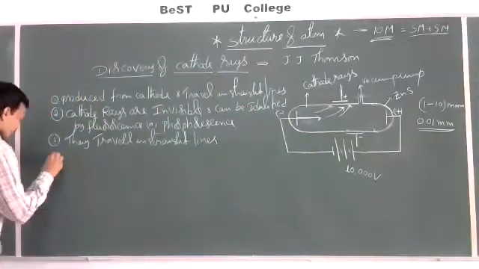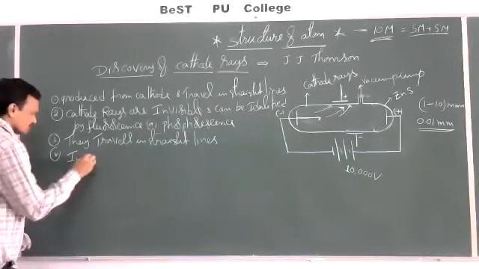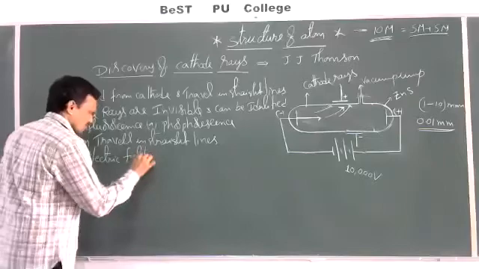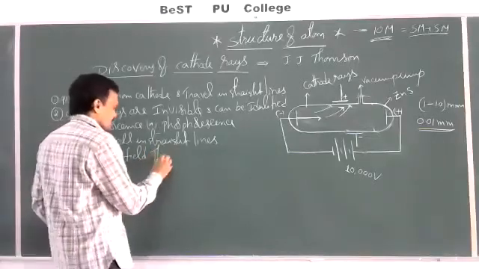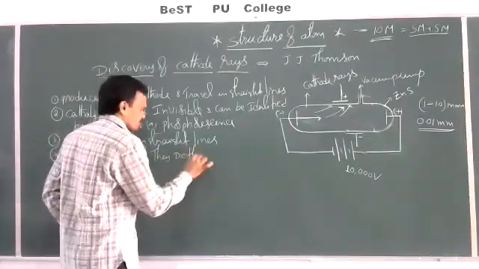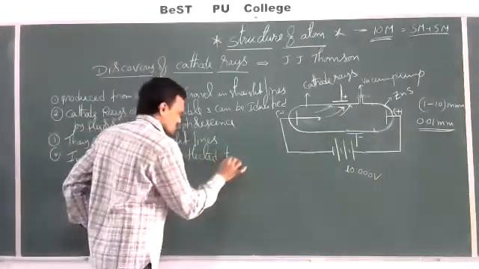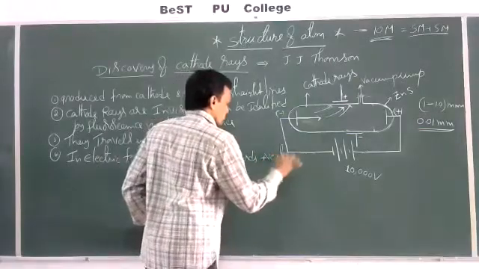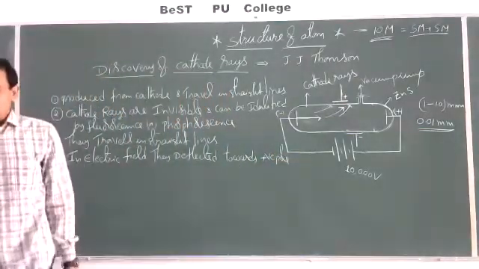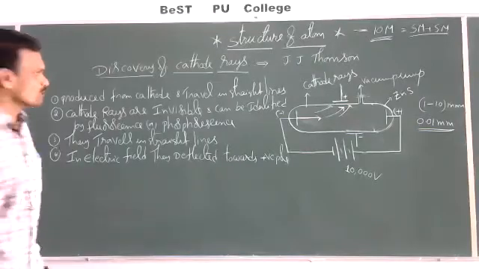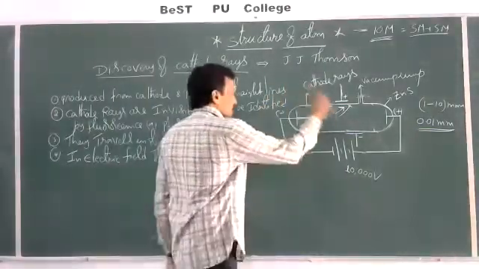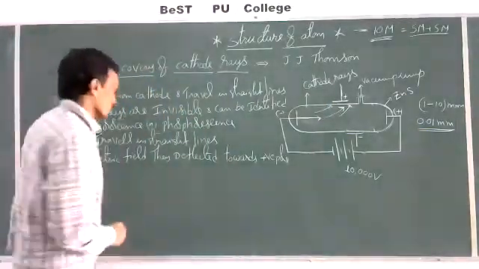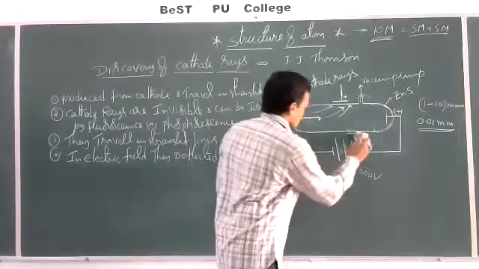That is the next property: in an electric field, they are deflected towards the positive pole. This indicates that the cathode rays consist of negatively charged particles. Now, next, one more experiment.